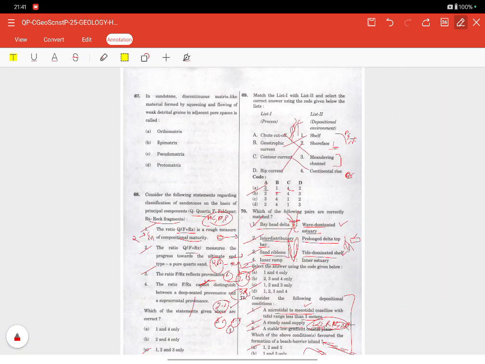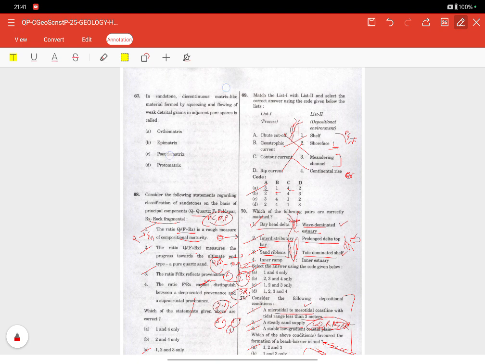Now in this question, you should note that if there is a 3-line statement in the UPSC paper and they have put not and cannot in it, trust me, that statement is correct. Only the negative point that has been put in it, in 99% of the cases it comes like that. Okay. Now coming to the 67th question.